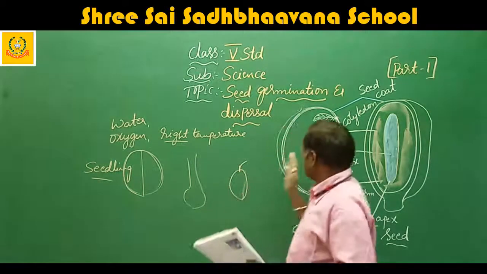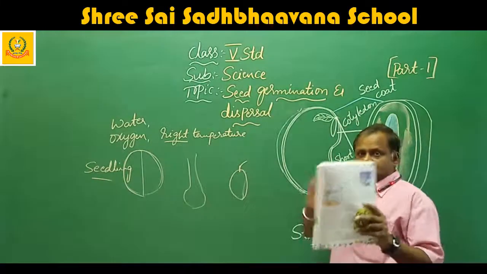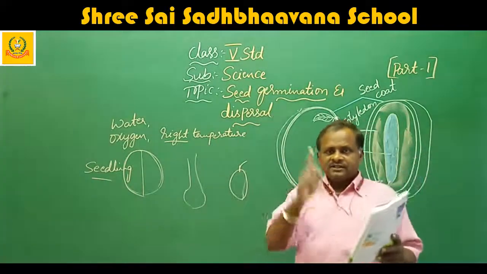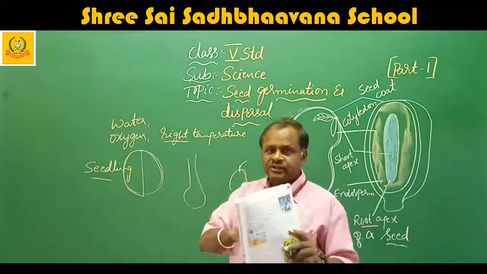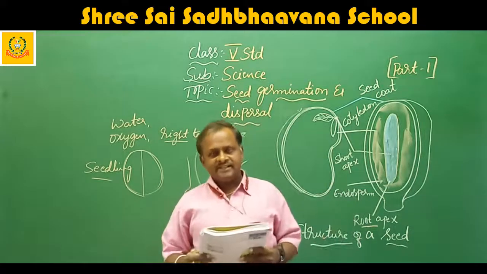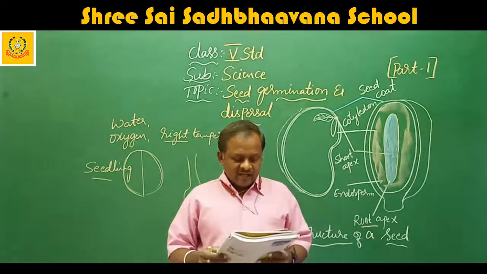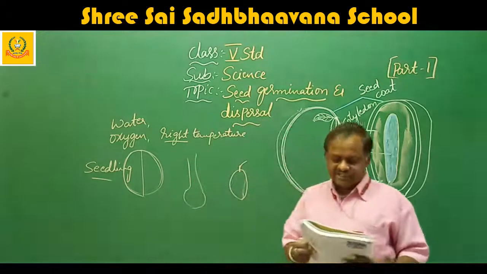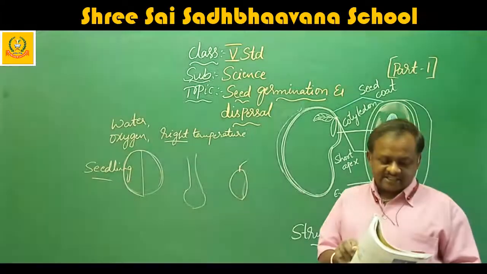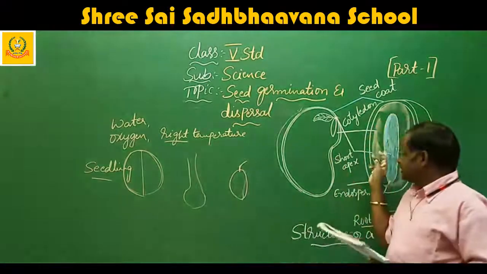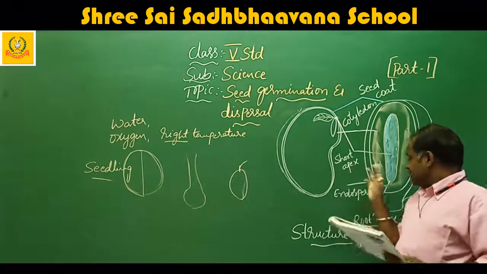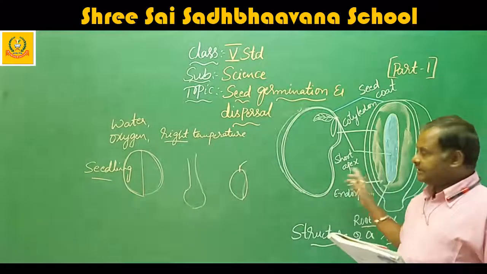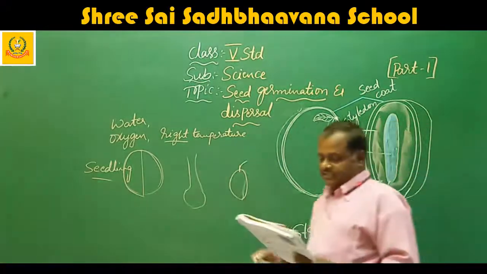After that, these two cotyledons grow up and new leaves start, and the seed coat is removed automatically. The growing seedlings use the food stored in the cotyledons for their growth. That means through these two cotyledons, they use this endosperm for their growing.